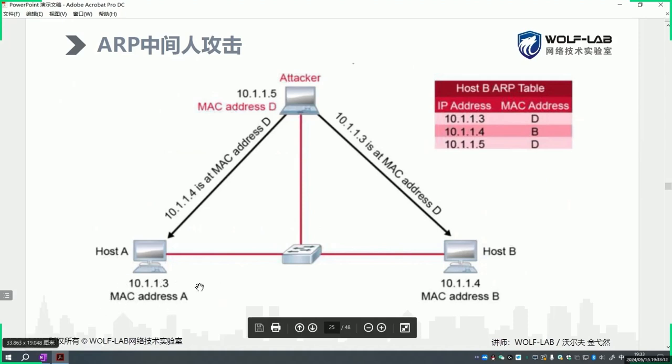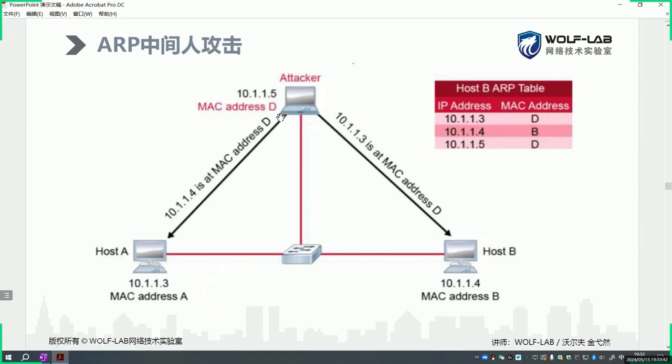Why is that? From the perspective of switch operations, when a switch receives a data packet, it records the source address. Even if the attacker fabricates a MAC address, as long as the data is sent to the switch, it will record it in its MAC address table, which means the attacker, in effect, performs this ARP poisoning.